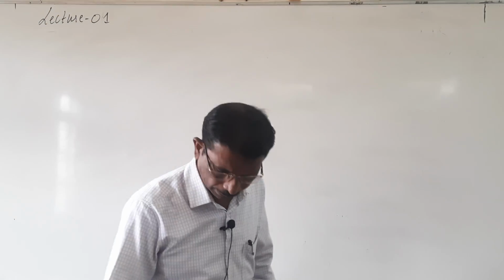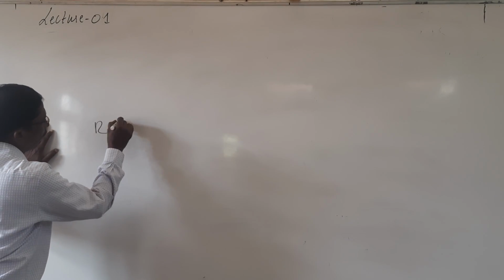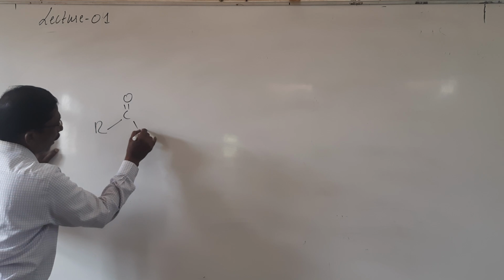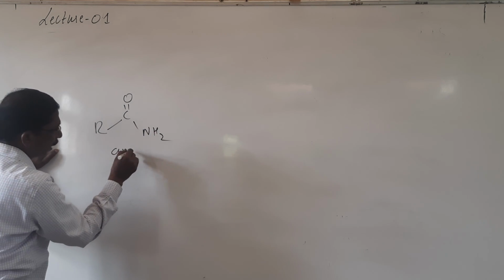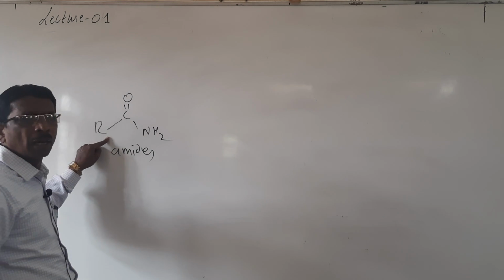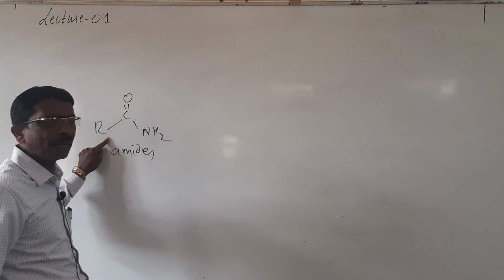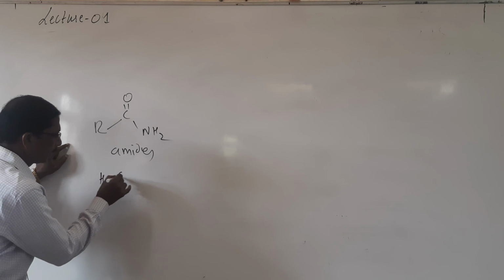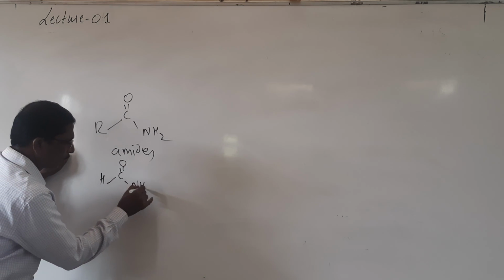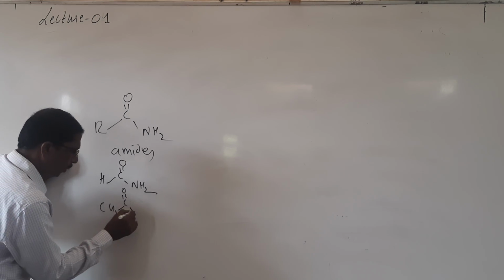Few other examples are there. For example, look here, the best example is RCONH2, these are called amides, where the carbonyl group is linked with nitrogen and carbon or hydrogen, formamide, acetamide, like this, H C double bond O NH2, and then CH3 C double bond O NH2.